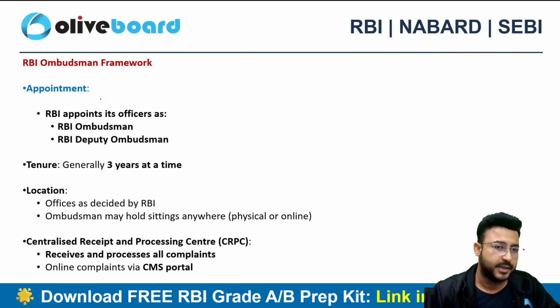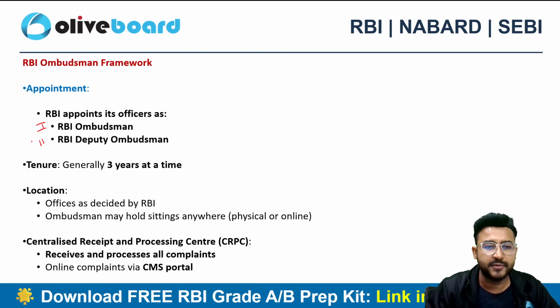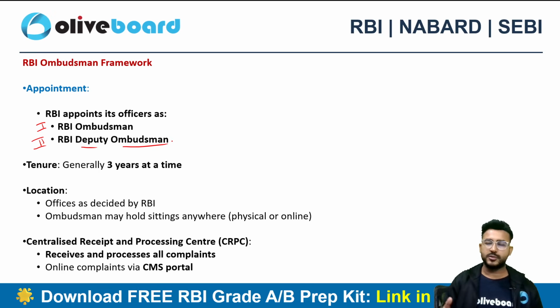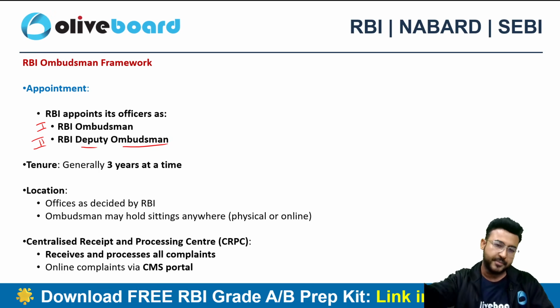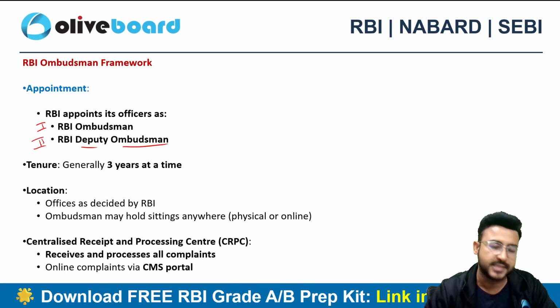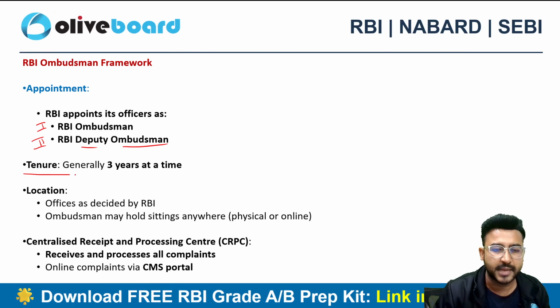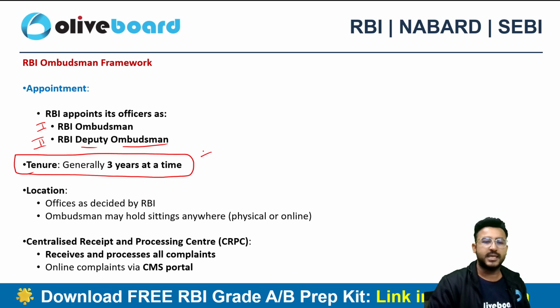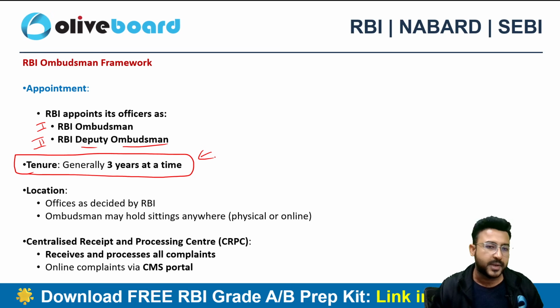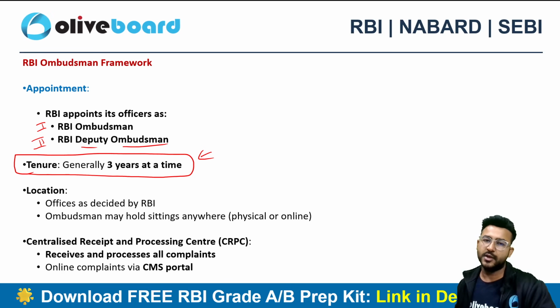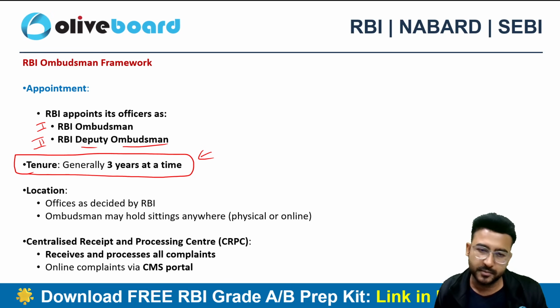Now the appointment: RBI appoints its officers, the first being the RBI Ombudsman and the second the RBI Deputy Ombudsman. The Deputy Ombudsman also has some powers, and the RBI Ombudsman is the superior authority compared to the Deputy Ombudsman. The tenure is generally 3 years at a time. So the tenure of the Ombudsman and Deputy Ombudsman will be 3 years at a time, right? That's how the appointment is done.